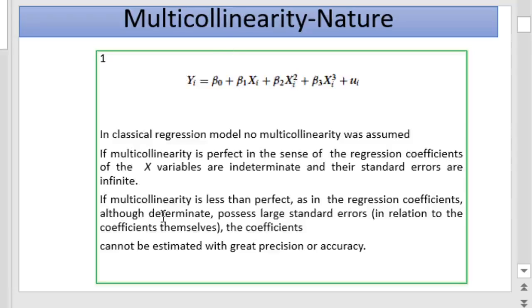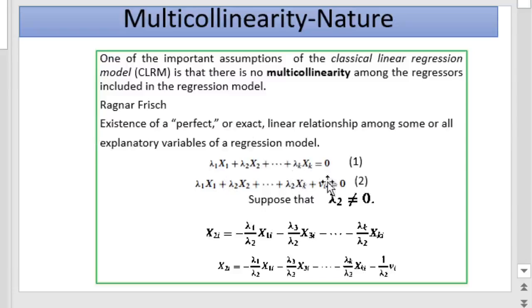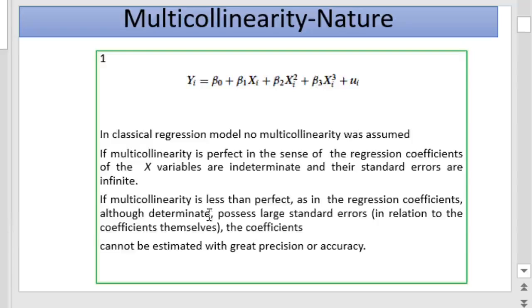Second, if multicollinearity is less than perfect, as we have seen here, then the regression coefficients will be determinate, but they possess large standard errors, so the significance of the coefficients will be questioned.